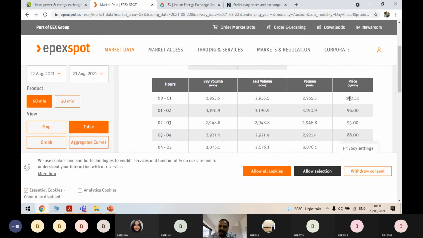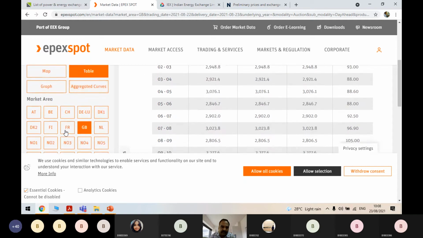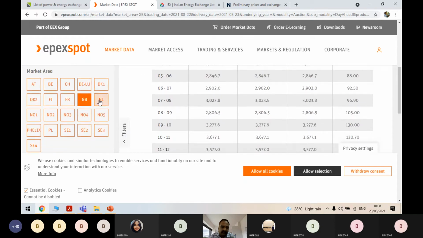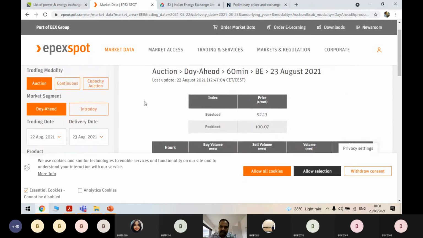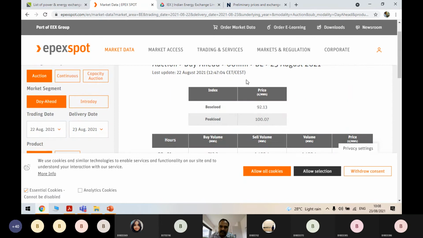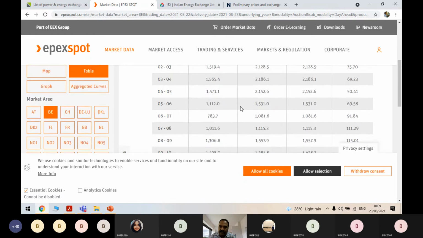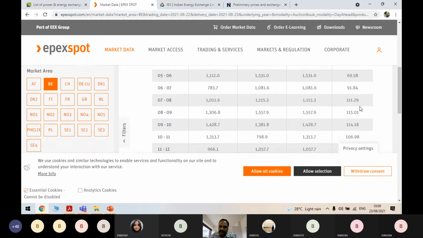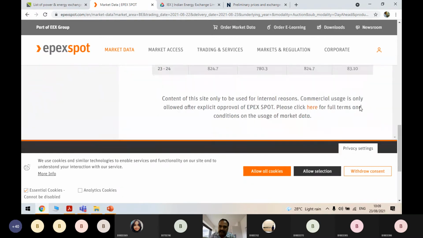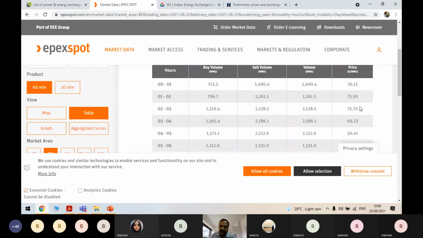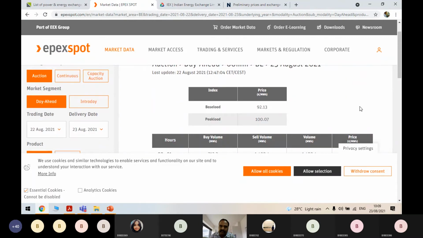Hour wise, this is hour wise markets, and this is the market area. This is Great Britain market. Now let us suppose there are other markets also. I don't know the names. Maybe BE market. I don't know what is the name of this BE market. Might be it is a German market, I think. Berlin market, I suppose. What are the prices there. Like this, these will be available in the websites.